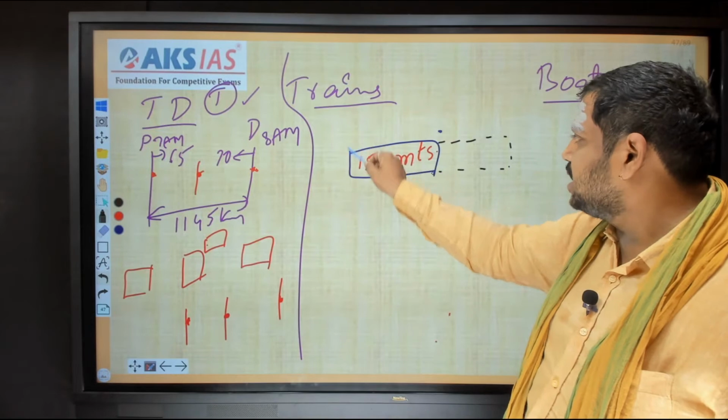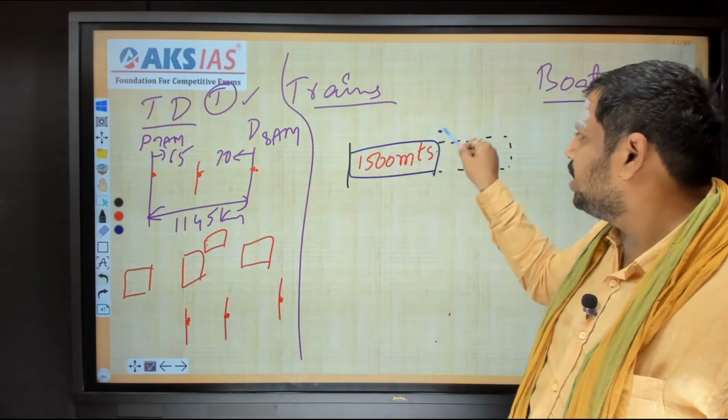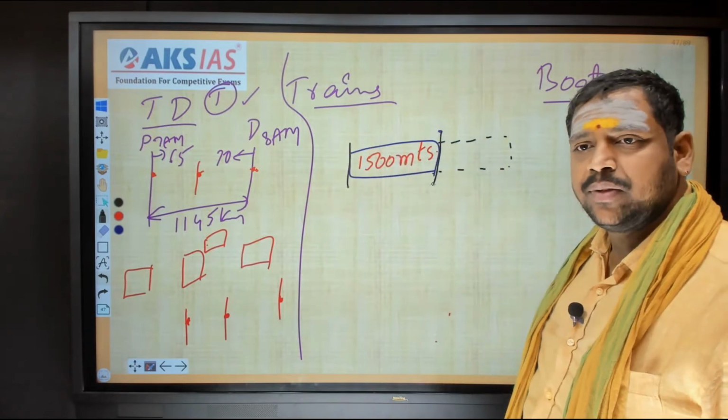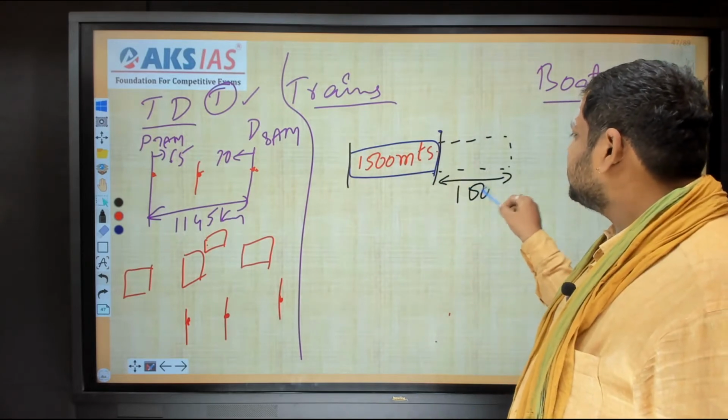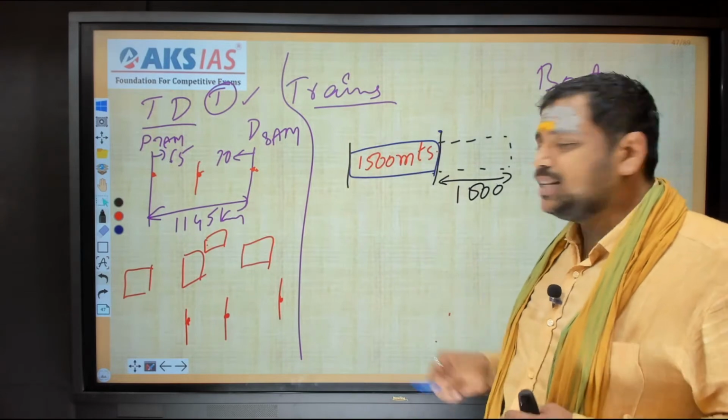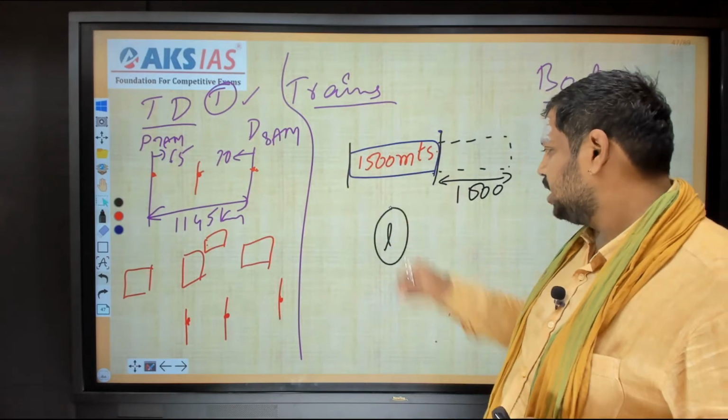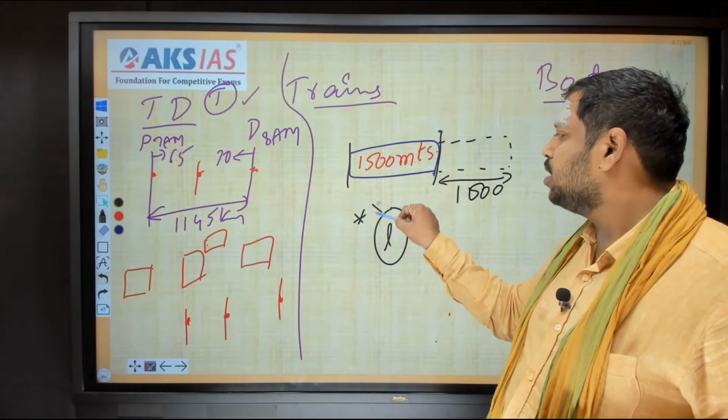Okay, that means initially the engine is here. The guard compartment is here. Now the guard compartment is here, right? So that means the distance it has to travel is 1500 meters, right? The distance traveled is nothing but the length of the train. That means here I am considering the length of the train. Is it correct? This is the important point that we should notice.